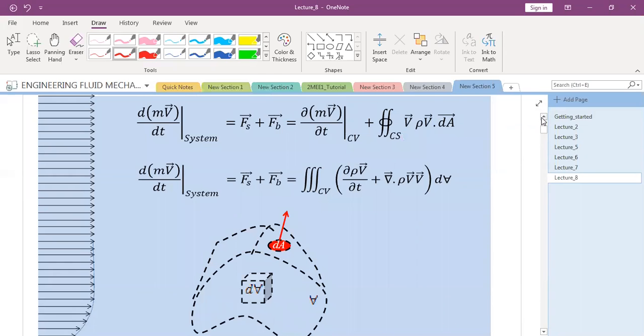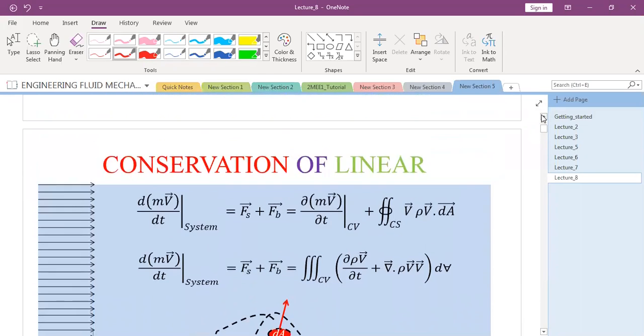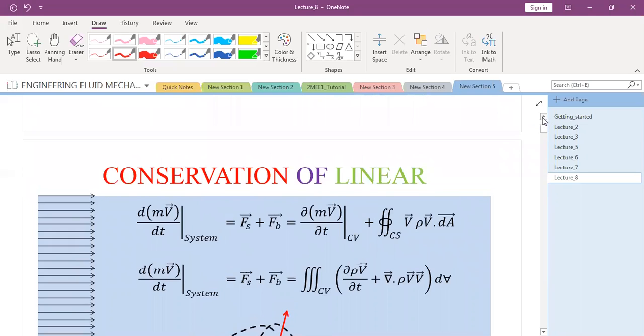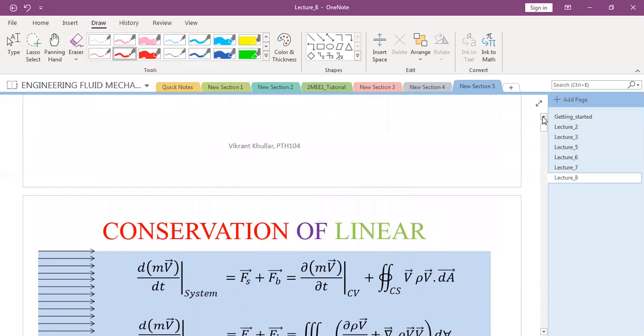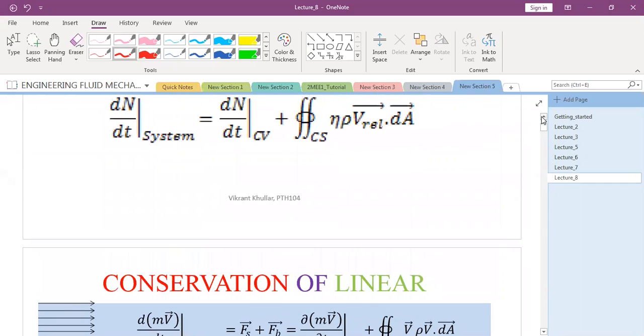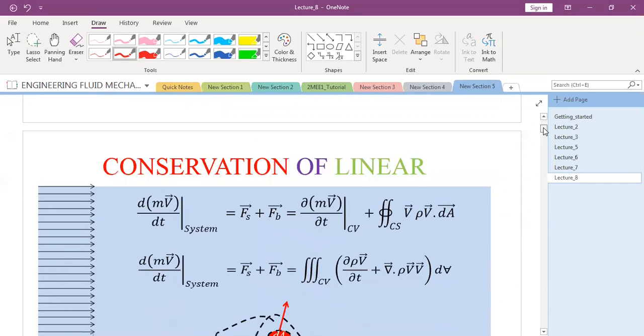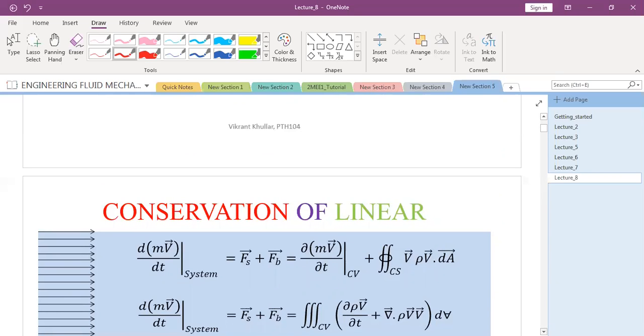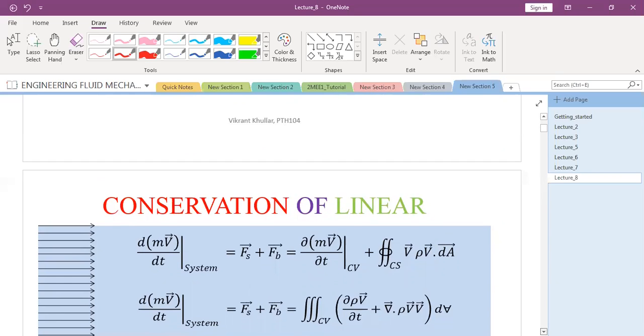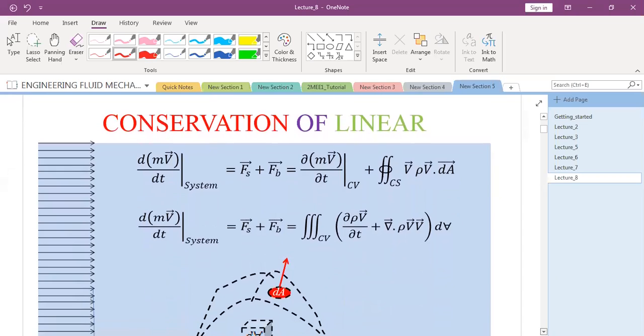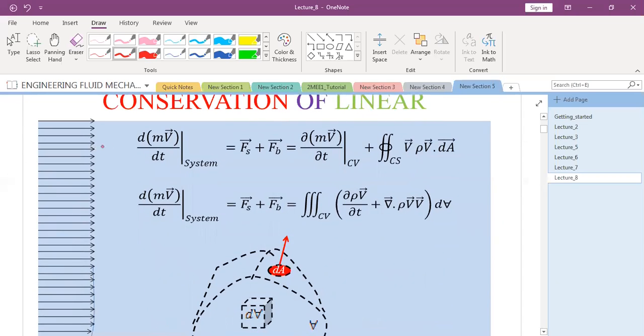Yes sir. Okay. So I am continuing with that, and for your benefit, I have drawn certain diagrams also, so that it becomes much clearer where you are finding this conservation of linear momentum. So any doubts in this first equation? This is rate of change of linear momentum of the system.